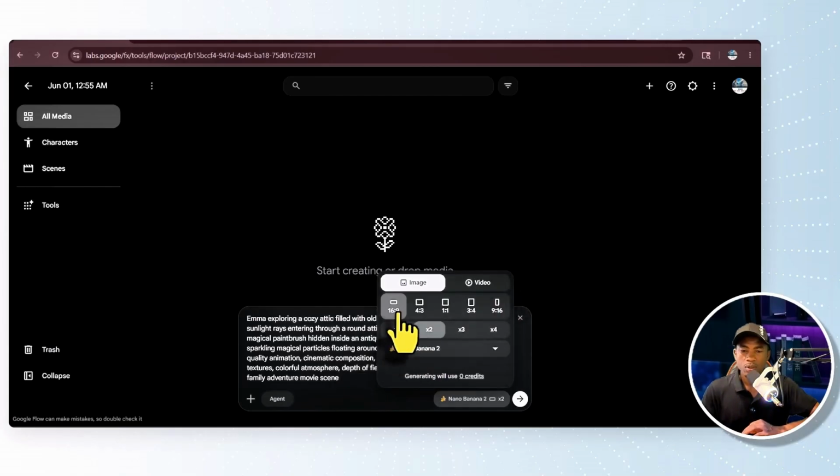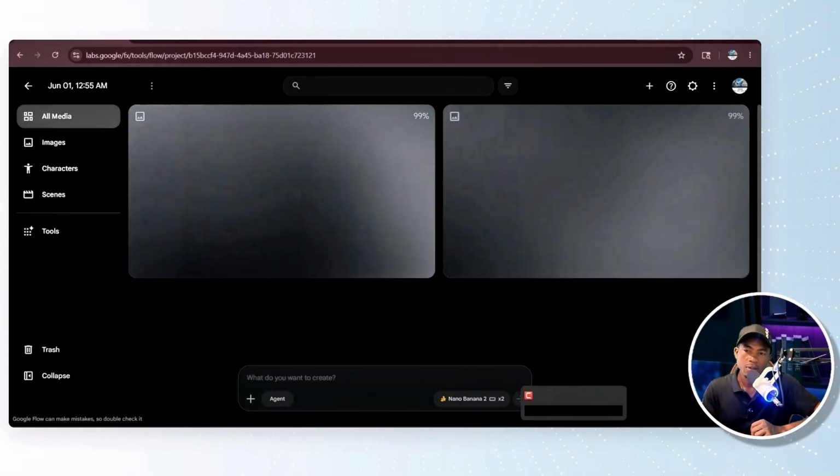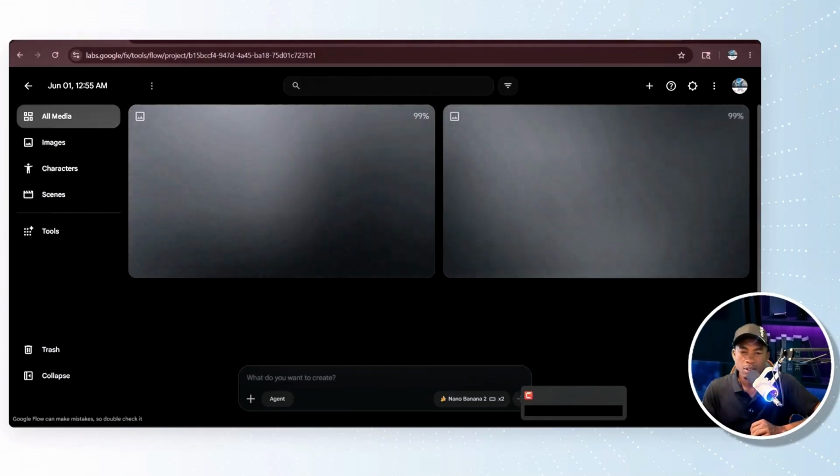What size do we want? We want 16:9 for YouTube. If you want it for TikTok and Facebook and Instagram, then you can choose this option. For TikTok, you can choose 9:16. Since ours is for YouTube, we're going to choose 16:9. Then how many images should it produce at a time? For now, I'm going to choose 2. Then I'll select the best from it. When I'm done, I just have to click on it. This will actually take from 30 seconds to a few minutes to generate the images. So let's wait and see the outcome.